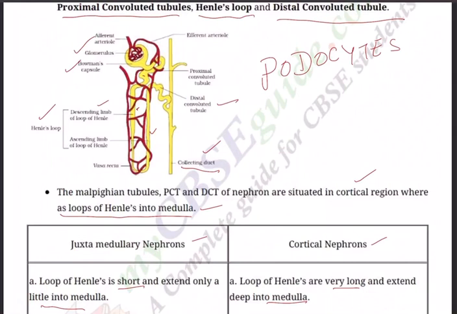The efferent arteriole divides to form the peritubular capillary network around the convoluted tubules of the nephrons. This network gives rise to the vasa recta, which extends into the medulla. Attached to each Bowman's capsule is a long, thin renal tubule with three distinct regions, that is the PCT, proximal, DCT, and Henle's loop.